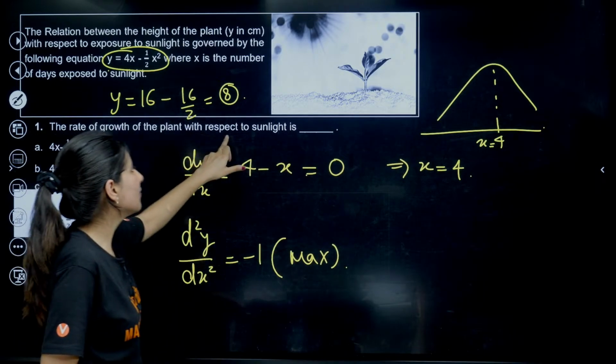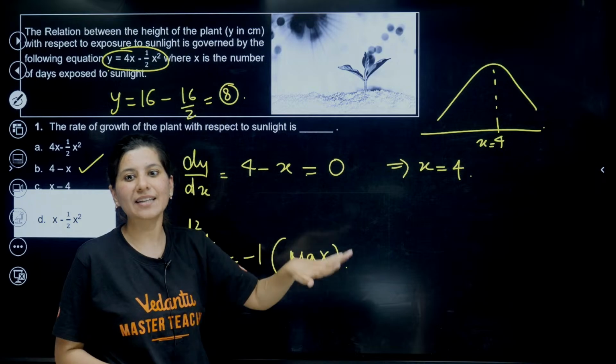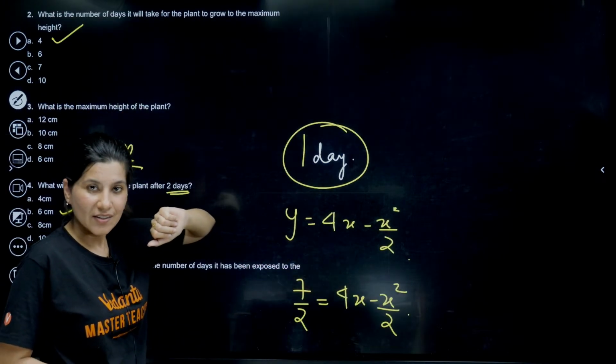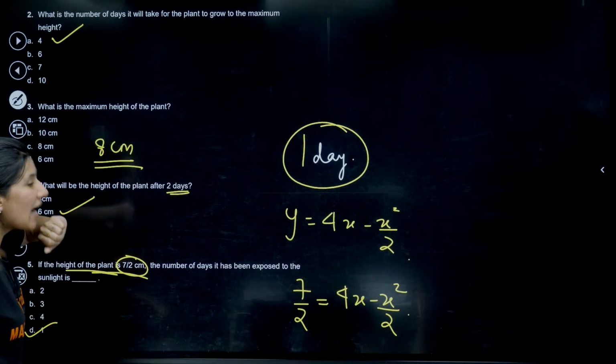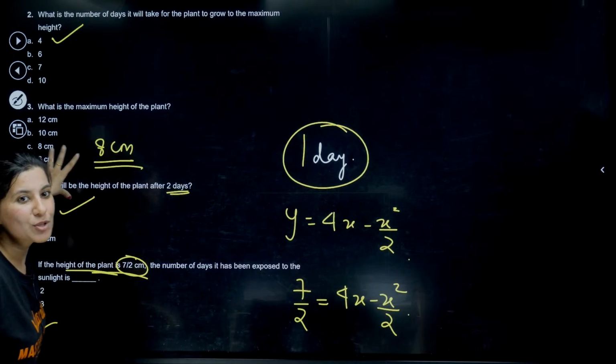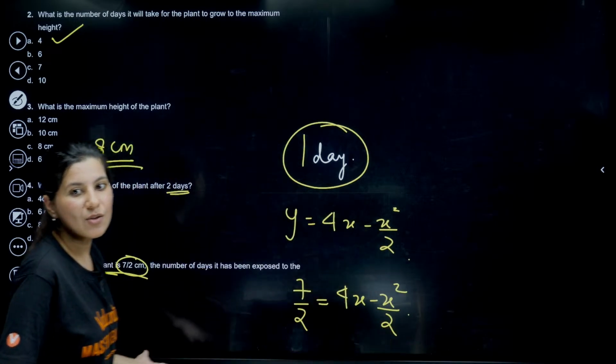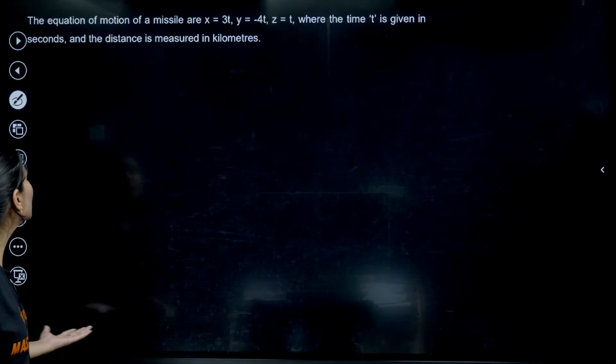Only calculate the rate of growth, like that. They will ask you what is the height. They will ask you what is the maximum height. That's it. They will not give you the option. So be prepared. It is not going to be an MCQ one, right?